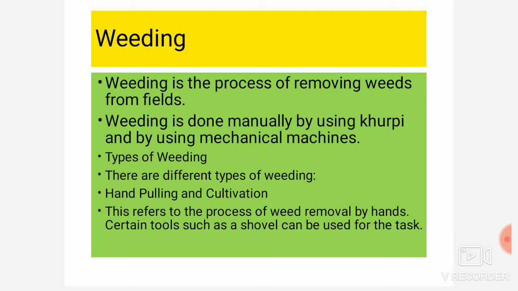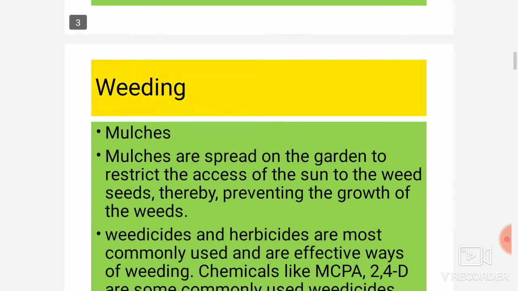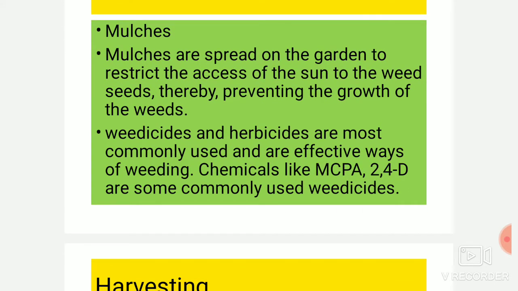Now, types of weeding. One of these is hand pulling and cultivation, means by the hands only the weeds are removed, or certain tools are used. Mulches, this is also a type to remove the weeds. In this, the mulches are spread on the garden to restrict the excess of sun to the weeds. They are put over the field wherever there are more weeds, so that the weeds will not get sufficient sunlight and due to this they will not survive. So this is also one of the ways.